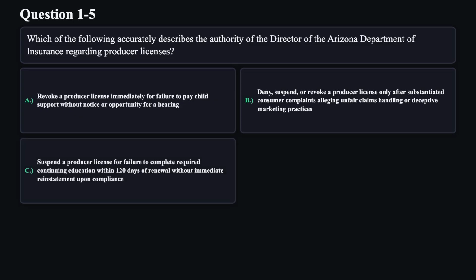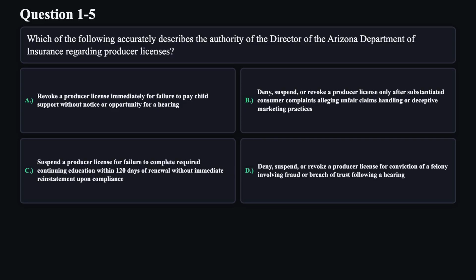C. Suspend a producer license for failure to complete required continuing education within 120 days of renewal without immediate reinstatement upon compliance. D. Deny, suspend, or revoke a producer license for conviction of a felony involving fraud or breach of trust following a hearing.